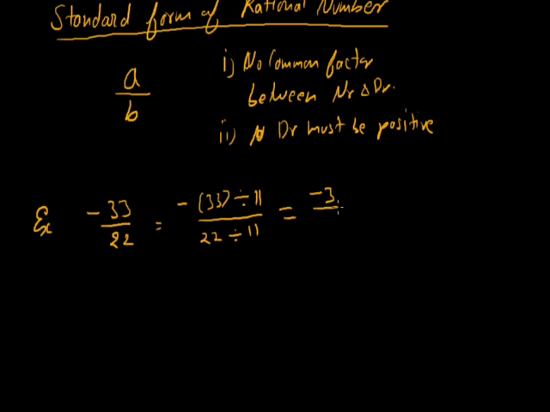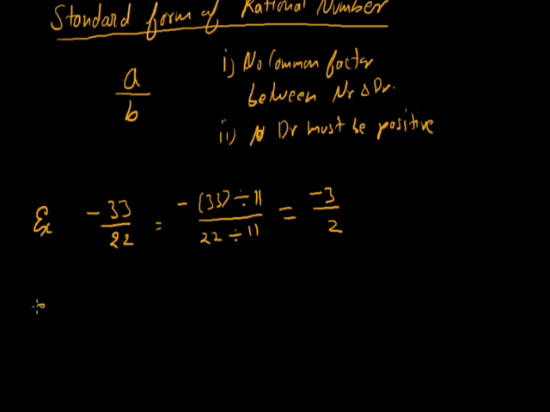We get minus 3 and 2. Cancelling the common factor means dividing the numerator and the denominator by the common factor. So we get minus 3 by 2. Here the denominator is already positive, so no need to convert. So minus 3 by 2 is the standard form of minus 33 by 22.